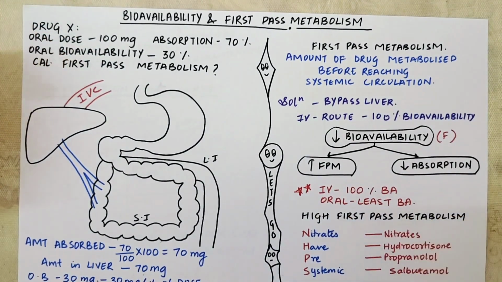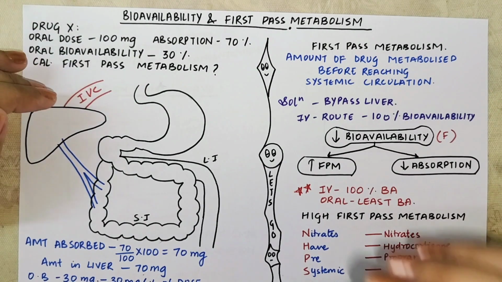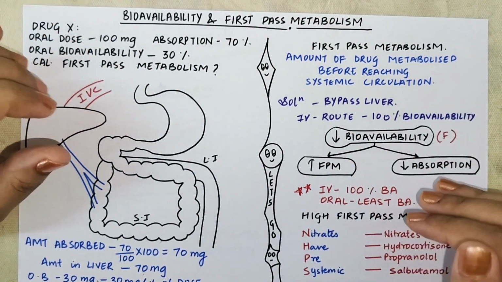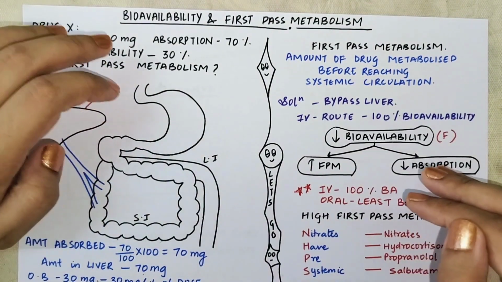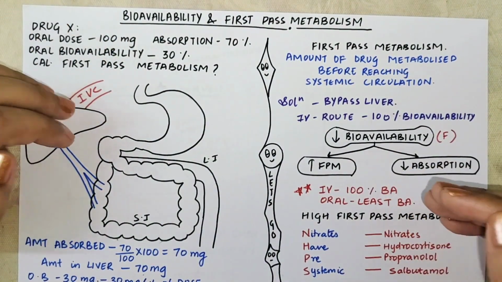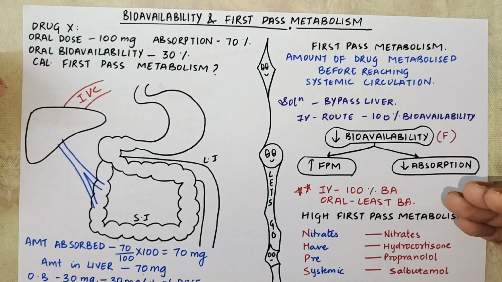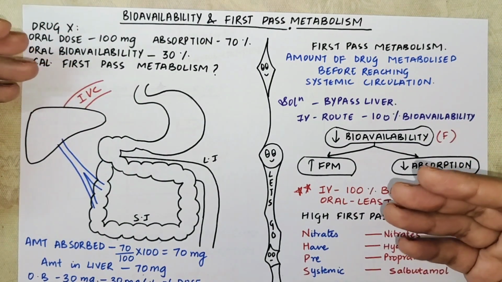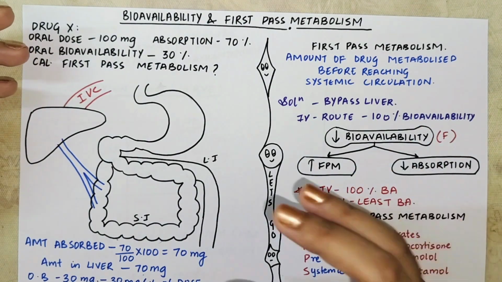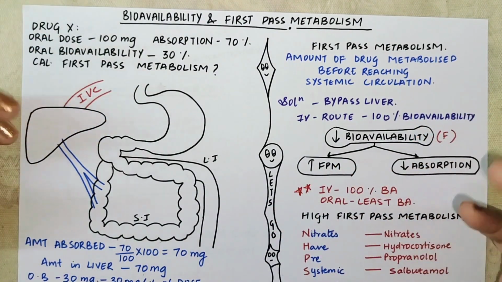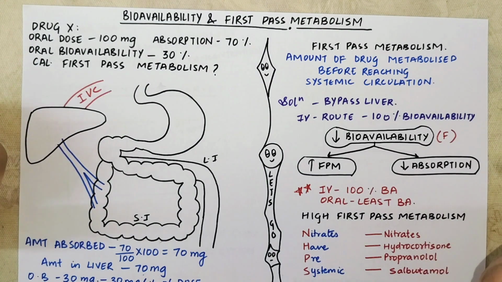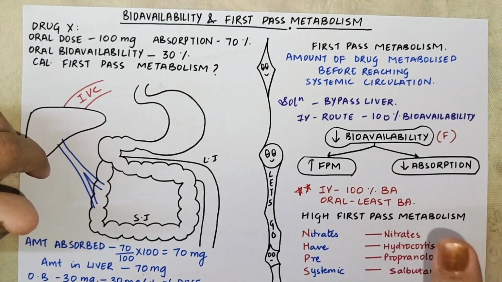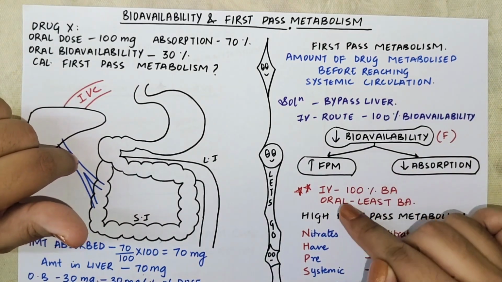When we talk about IV, intravenous drugs, you are directly giving the injection. When we studied absorption, we studied that there is no absorption in the case of intravenous drugs. Why is there no absorption? Because you are directly injecting it in the bloodstream. And when you are directly injecting it in the bloodstream, what is happening? There is no absorption. Absorption simply means that the drug has to travel from site of administration to your bloodstream or systemic circulation, right? That is your bloodstream. So now, IV drugs, they have got 0% absorption and 100% bioavailability.